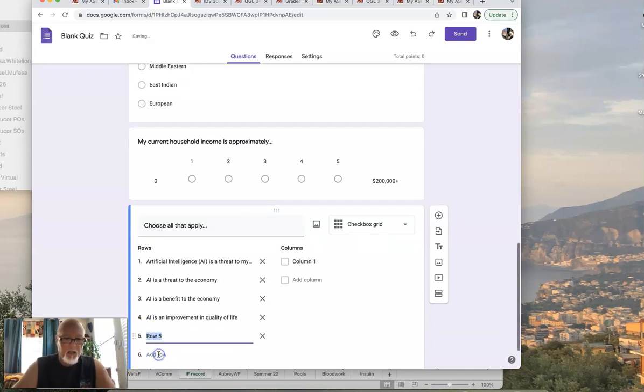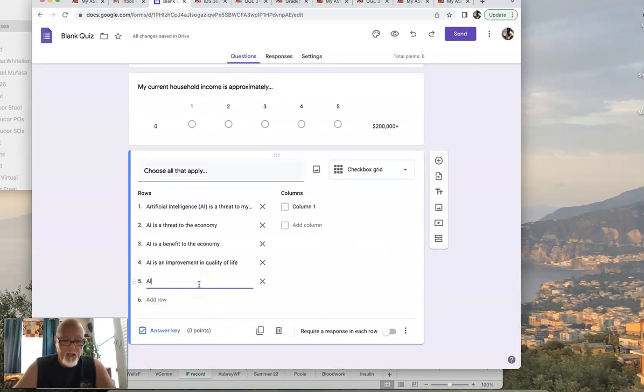Okay, keep going on these. You know, AI is an improvement in healthcare procedures. I mean, that's like robotics or whatever. So we had these rows. These are all going across. Now columns are up and down.